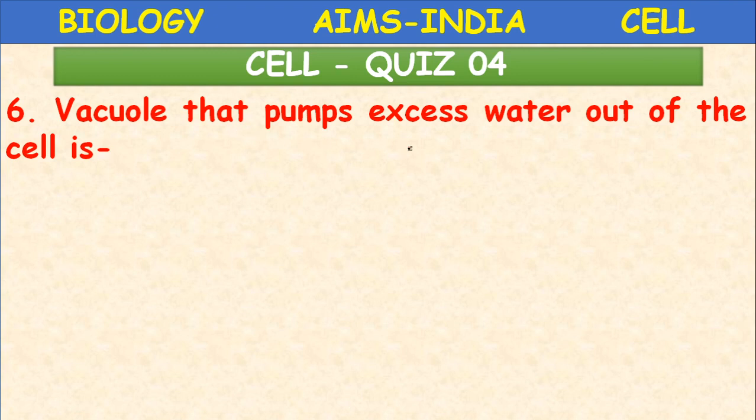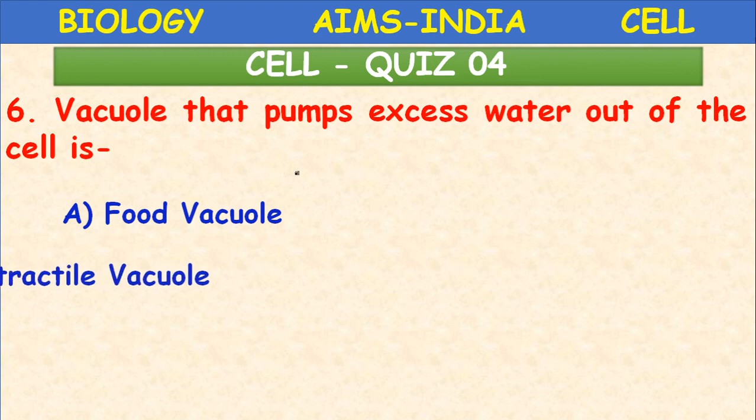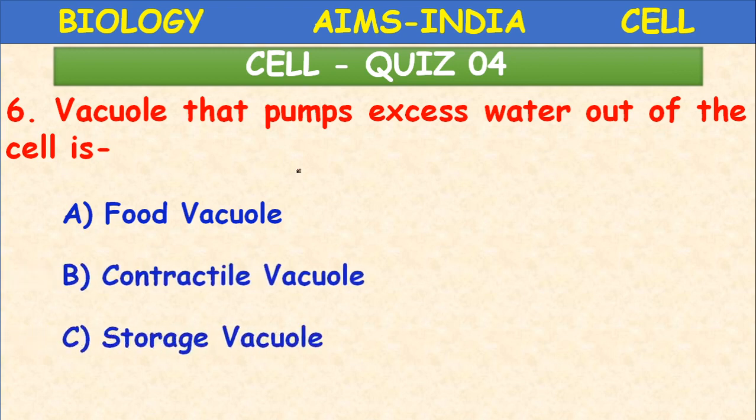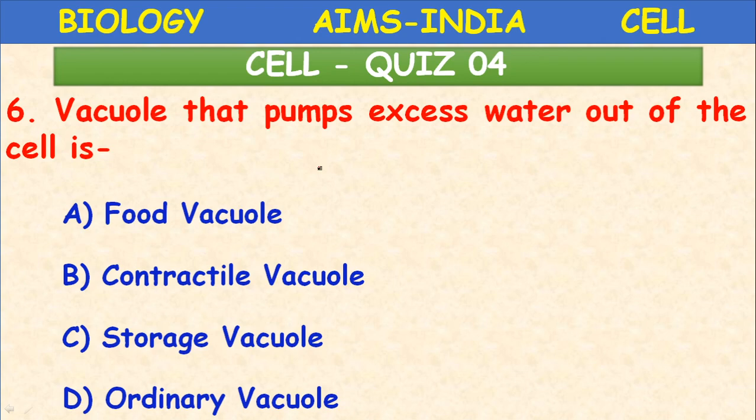Which vacuole pumps excess water out of the cell: food vacuole, contractile vacuole, storage vacuole, or ordinary vacuole? In unicellular freshwater animals like amoeba and paramecium, special vacuoles are present. What are they called? Contractile vacuoles. What is their function? Osmoregulation. They pump excess water out of the cell.